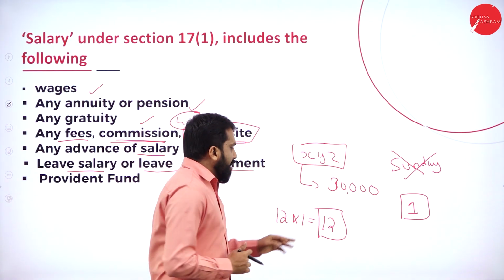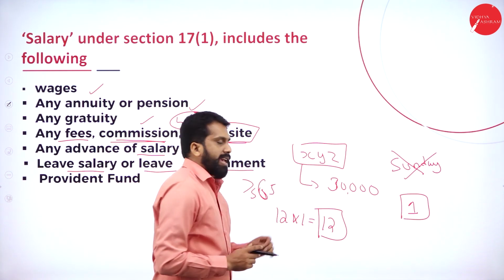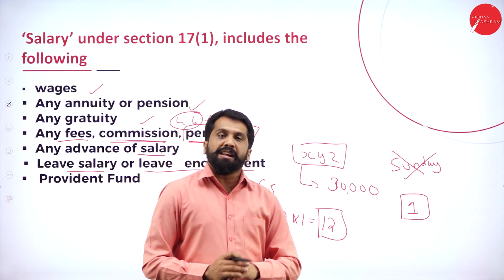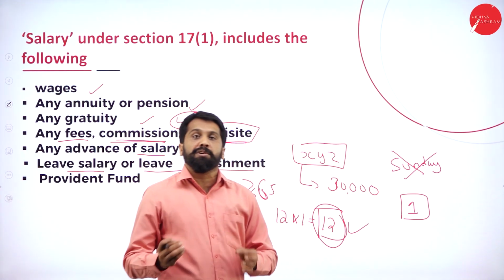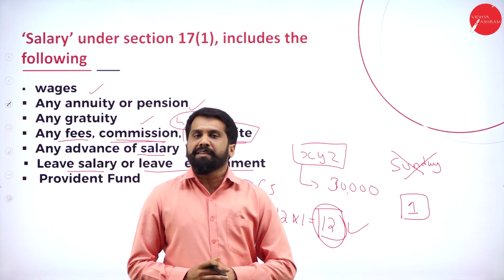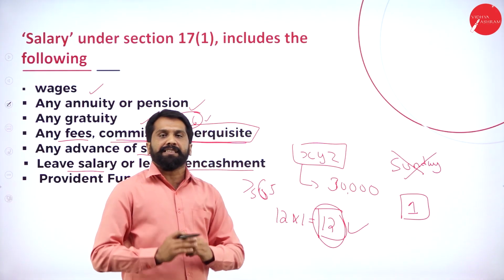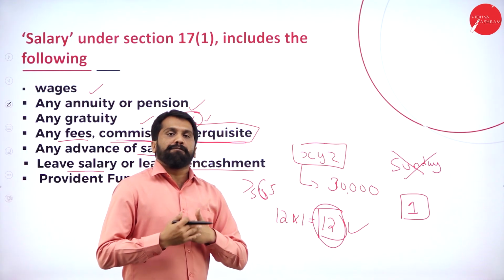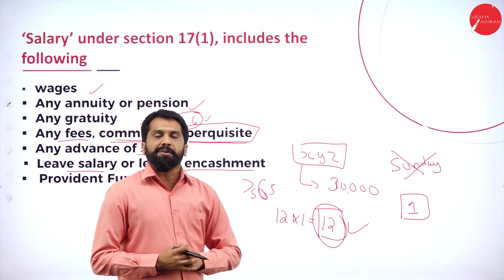Now, all 365 days, excluding Sunday, you came for work. You did not take these 12 days. These 12 days also you came to office. Now, what will the company do? These 12 days are granted, you have not taken them. From the company side, they will pay you some amount for those 12 days.